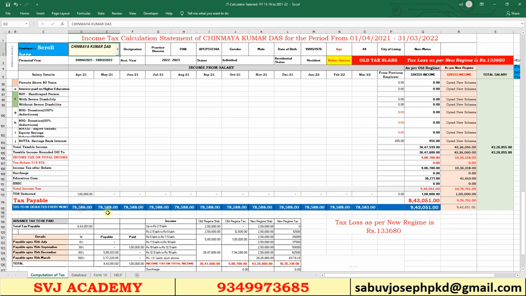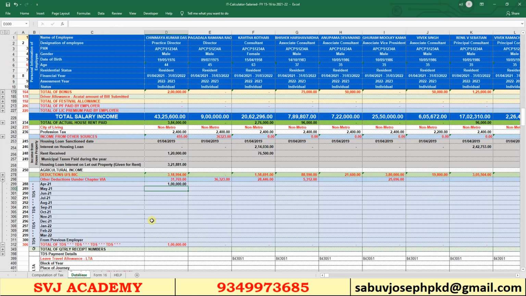So actually we have to deduct TDS from this employee's salary, 78,588. So I am giving the exact amount here. Every month we have to enter the TDS of each employee deducted here. When we reach March, all the TDS deductions are completed.